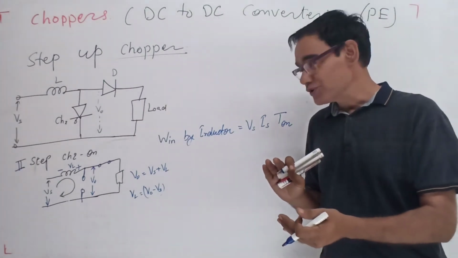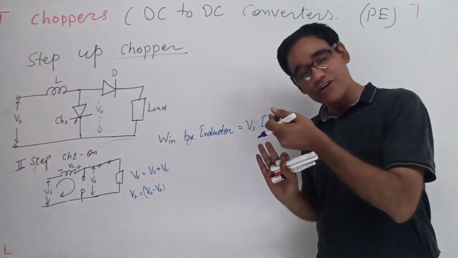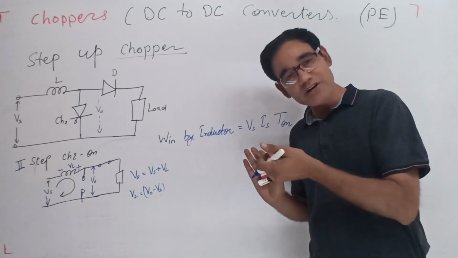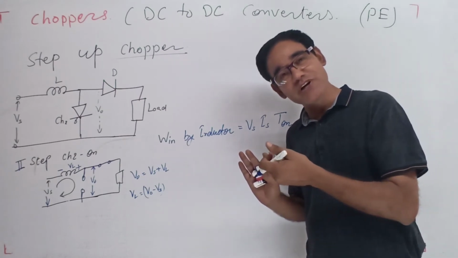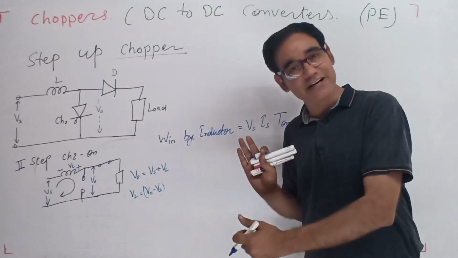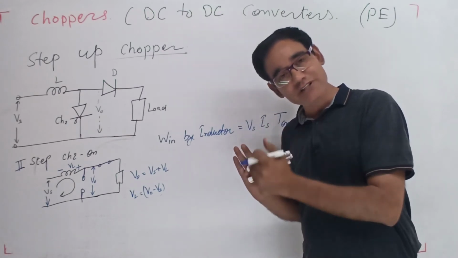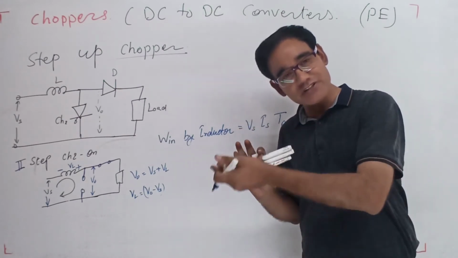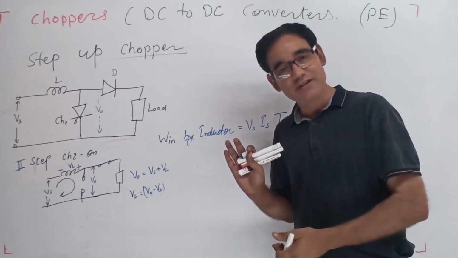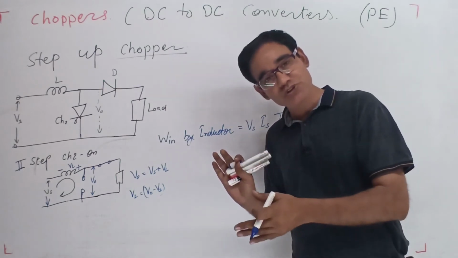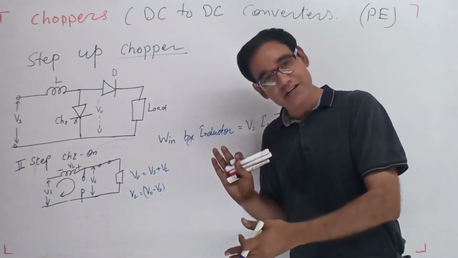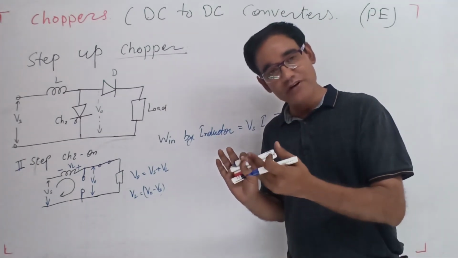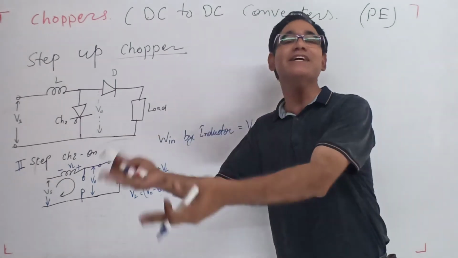Why? Because when the switch is off, there is a load in the circuit, meaning the load has some resistance, impedance, and due to that resistance in the circuit, the current is going to decrease. Otherwise, the circuit was directly connected. It is a short circuit, so the current was high. Now the switch is off, the resistance comes into the circuit, and the current decreases. When the current decreases, the inductor opposes the decreasing value of the current. So it will try to maintain the current. In this process, it supplies the energy.